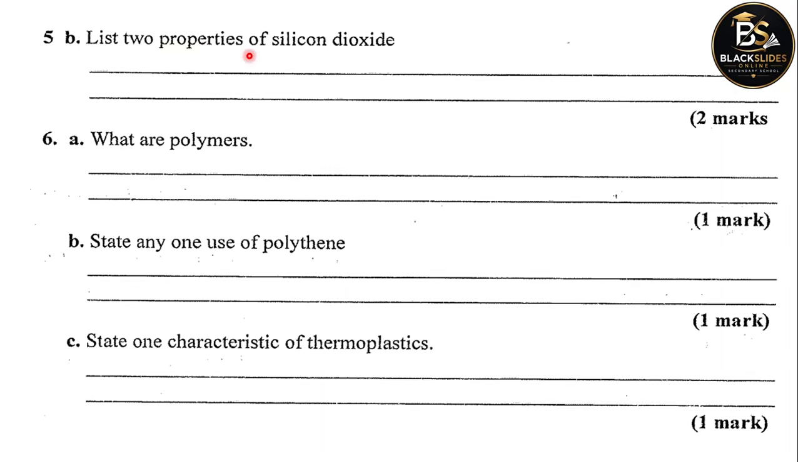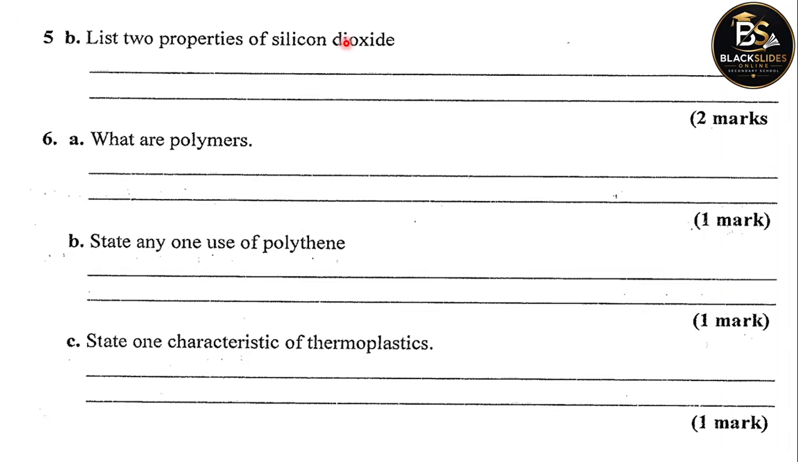List 2 properties of silicon dioxide. Remember, silicon dioxide is the same substance which is also called silica. That's the traditional name, but systematically, it's called silicon dioxide. It's the substance that is responsible for the hardness of sand. It's the substance found in sand.